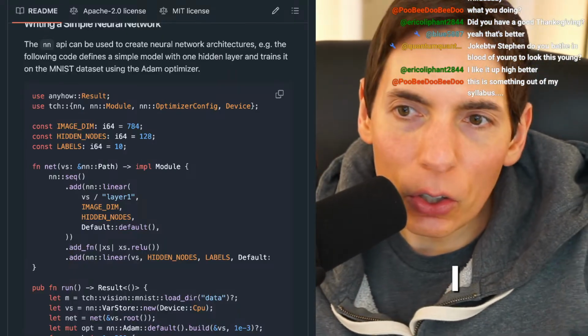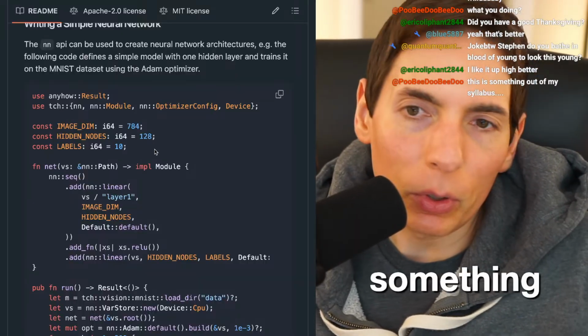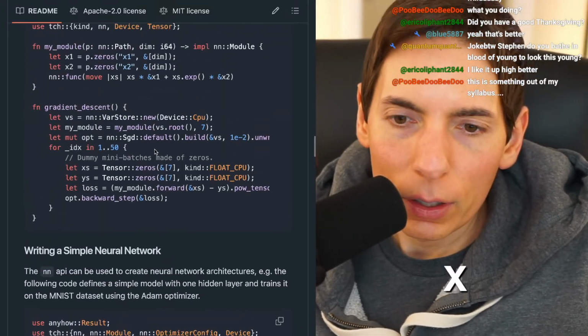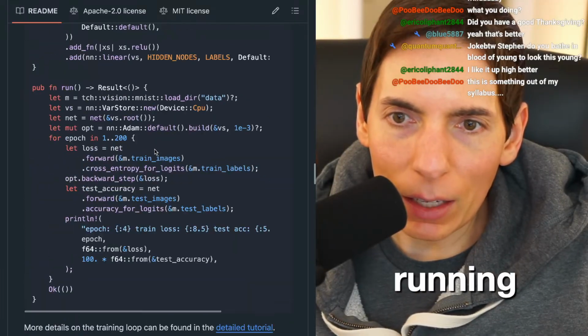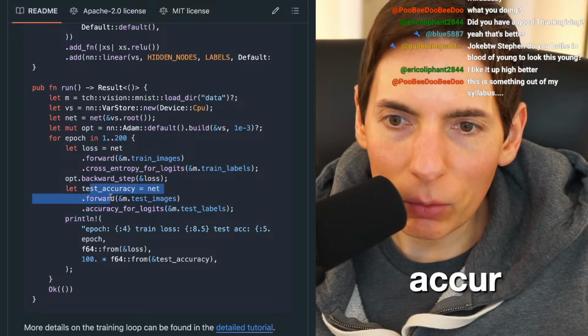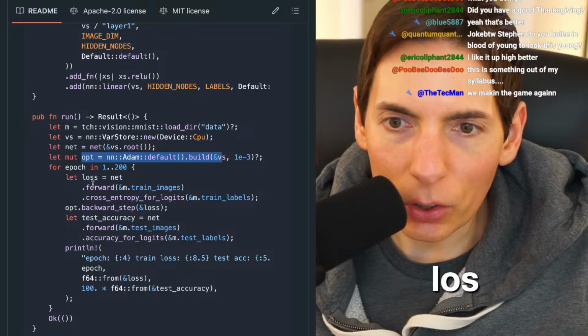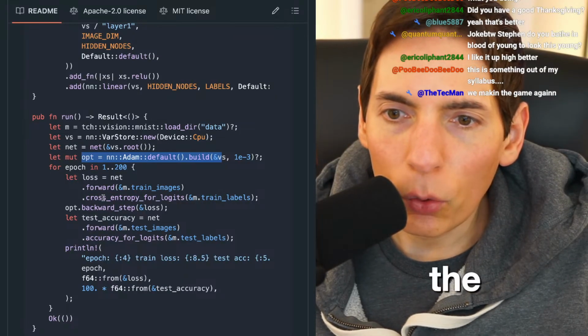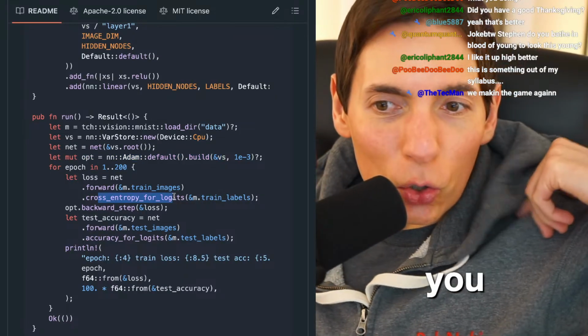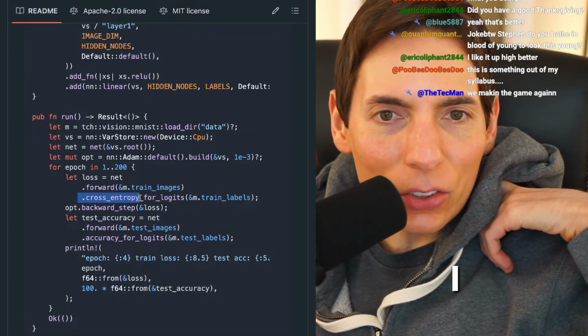So I wanted to use libtorch in Rust. That's what I wanted to do. Let's do something simple. Let's get the XOR simple version running, and then I want to see if we're good to go. So optimizer. I remember this accuracy. There's the optimizer, the loss. Where's our loss at? Oh, the forward cross entropy. You could do that? Look at that, there's a multi-dot notation. That's neat. I didn't know you could do that.